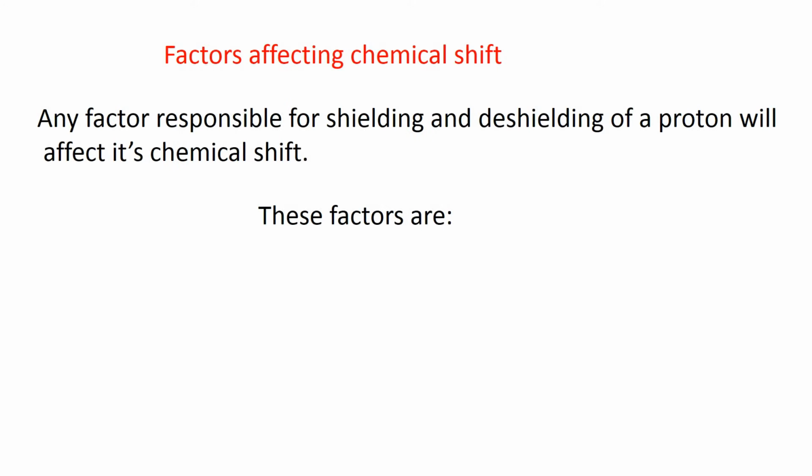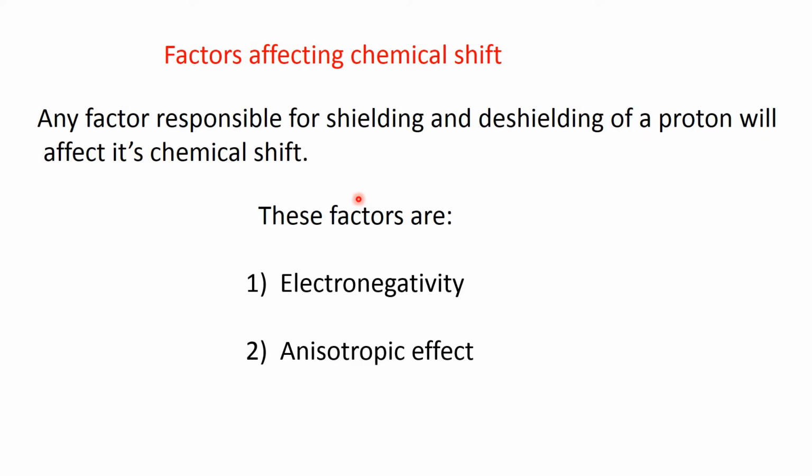Now, this riddle is framed to explain the factors affecting chemical shift. Now, chemical shift, shielding and de-shielding, all this I have discussed in my previous video. So, any factor responsible for shielding and de-shielding of a proton will affect its chemical shift. And these factors are, number 1, electronegativity, number 2, anisotropic effect, number 3, hydrogen bonding.